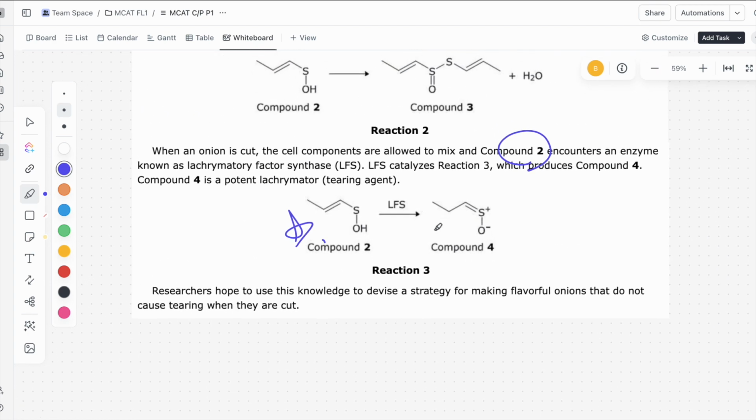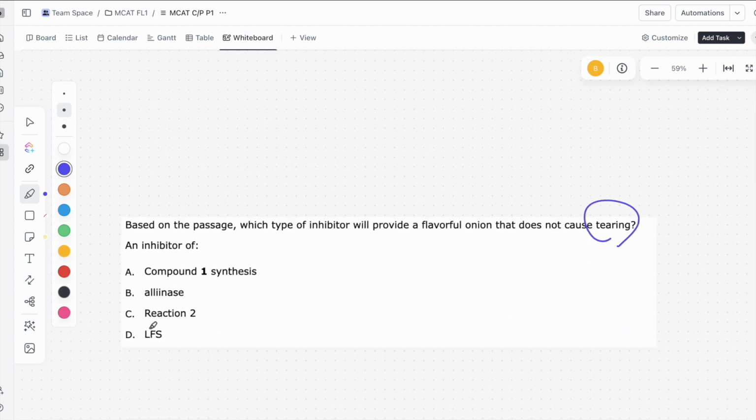So let's look at the passage, and we see that compound 4 is the potent lacrimator or the tearing agent. So we have to somehow block compound 4. So what makes compound 4? We know that compound 4 is made by LFS. It's the enzyme that makes compound 2 into compound 4. So what we have to do is block LFS. So inhibiting LFS would be the best way to prevent the tearing.